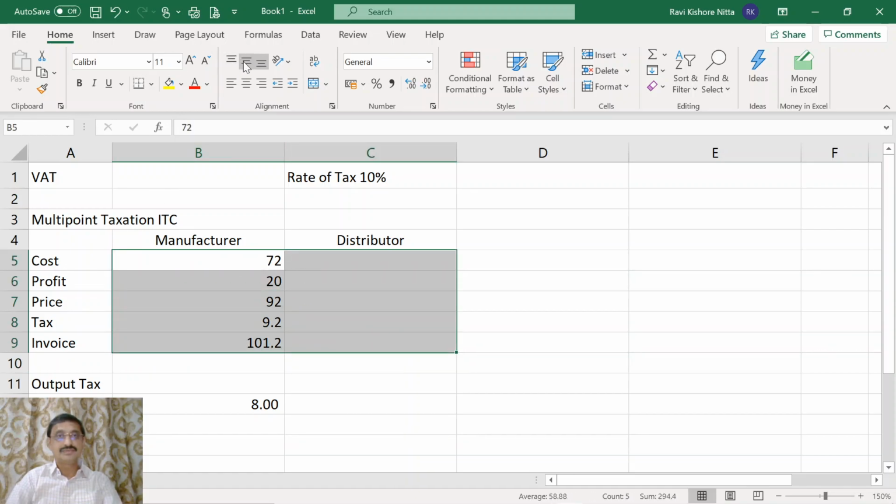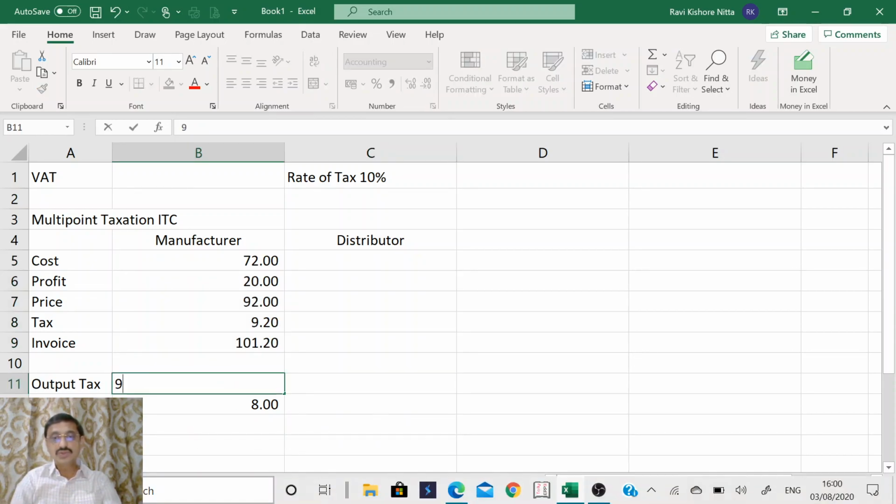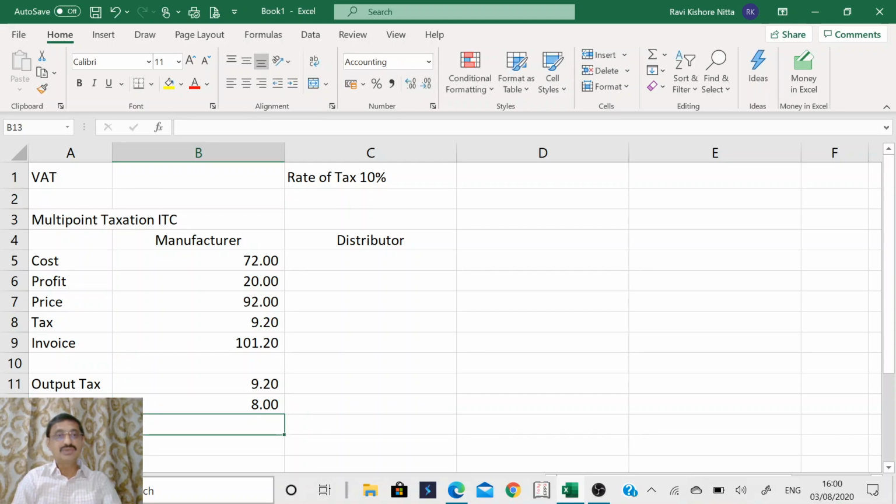Now what is the output tax? Output tax is 9.2. What is the input tax credit? It is 8. So only 1.2 rupees will be paid by the manufacturer to the government. On the total selling price of 92, the government should get 9.2. How did the government get it?